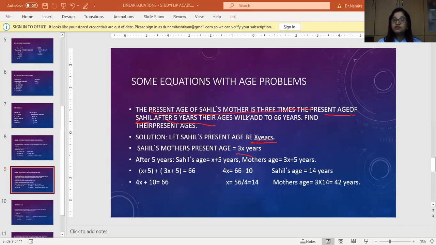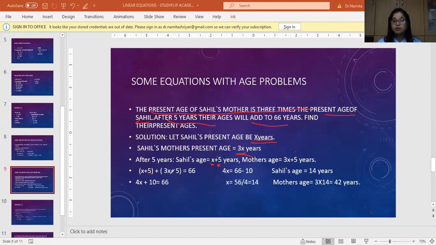So for them, after 5 years, what will be Sahil's age? It is going to be x plus 5, the present age plus 5. So his mother's age too will be the present age 3x plus 5. And they've said after 5 years, their ages will add to 66. So the addition of these two ages is going to be 66.